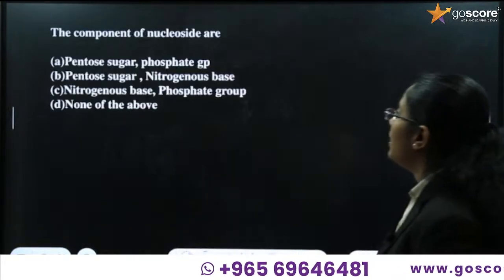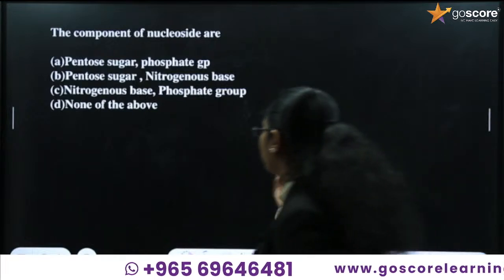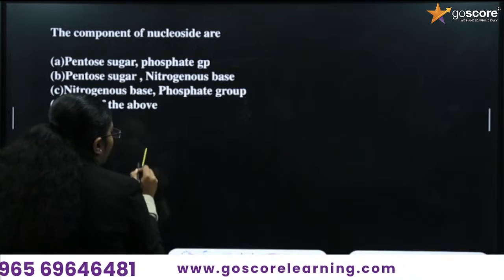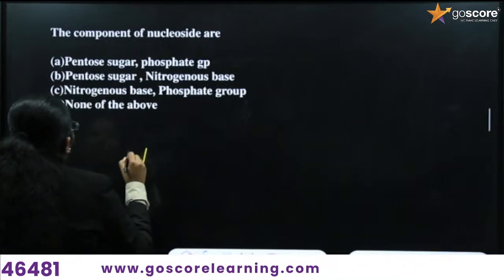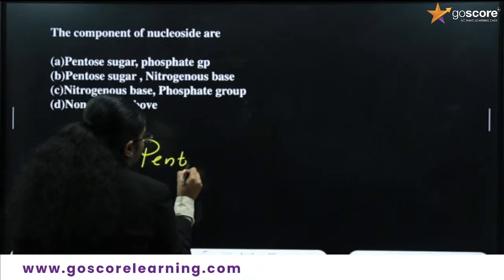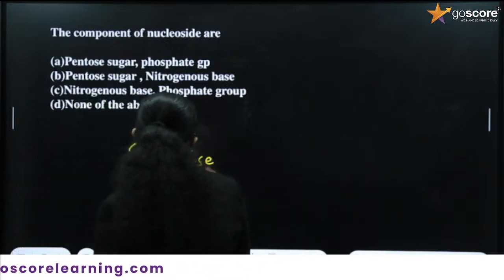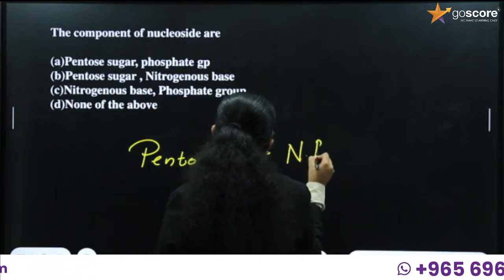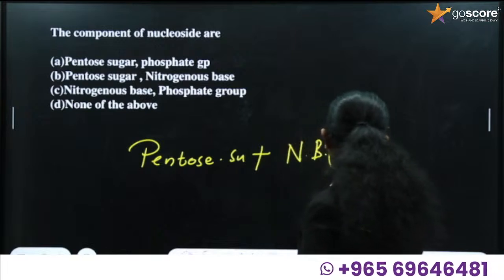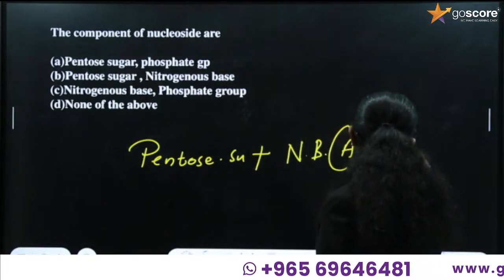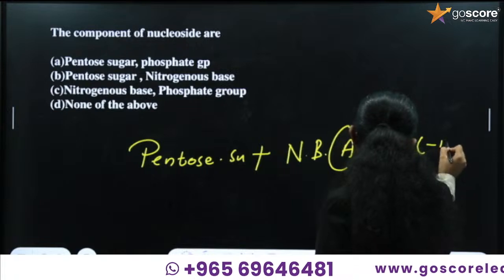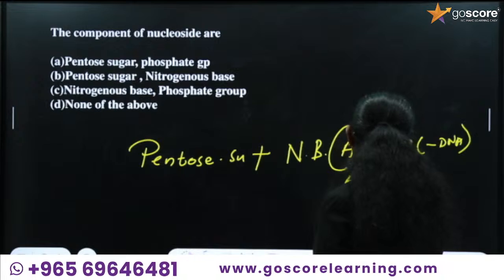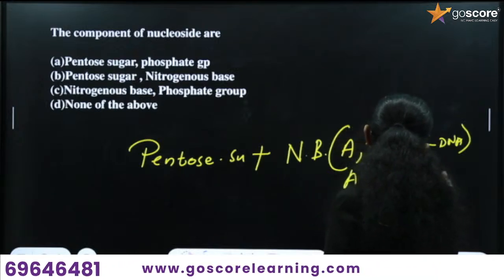What is the next question? The component of nucleoside. If you are going with nucleoside, we have studied that nucleoside has a pentose sugar along with a nitrogen base. Possible nitrogen bases are adenine, thymine, guanine, cytosine in the case of DNA. If it is in RNA, adenine, then thymine is replaced by uracil, guanine and cytosine.